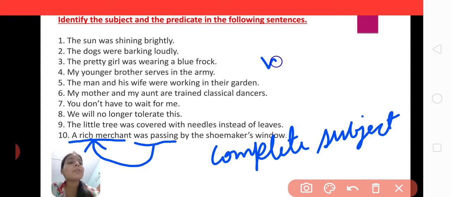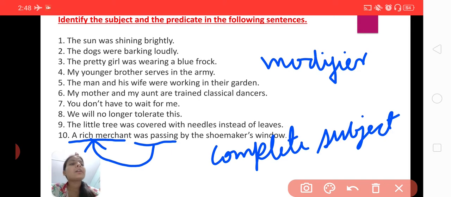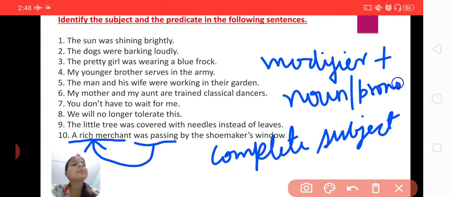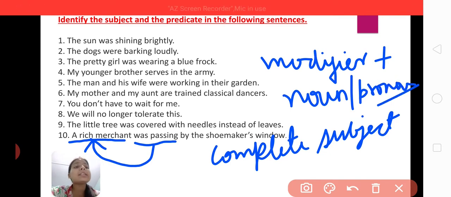Okay, modifier plus noun or pronoun, it is known as a complete subject. Okay, it means that a complete subject never consists of one word, it always comes in more than one word or phrase.